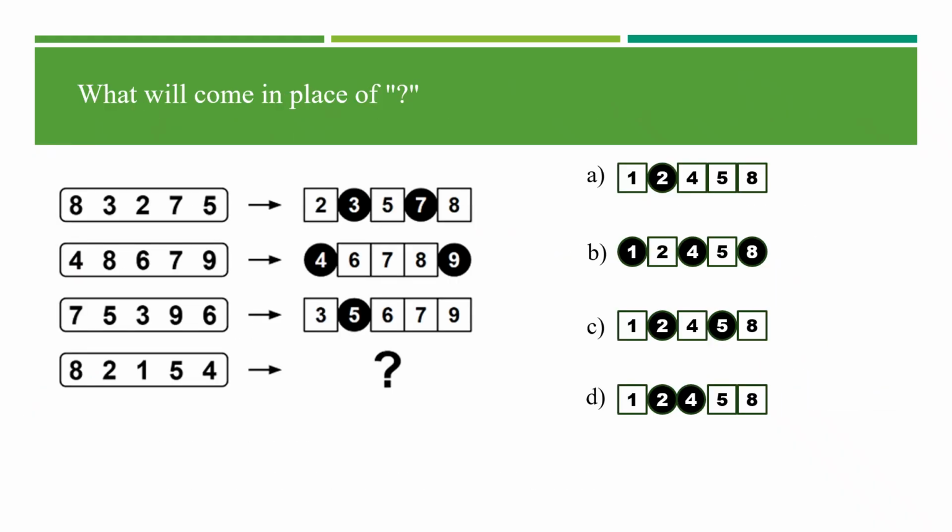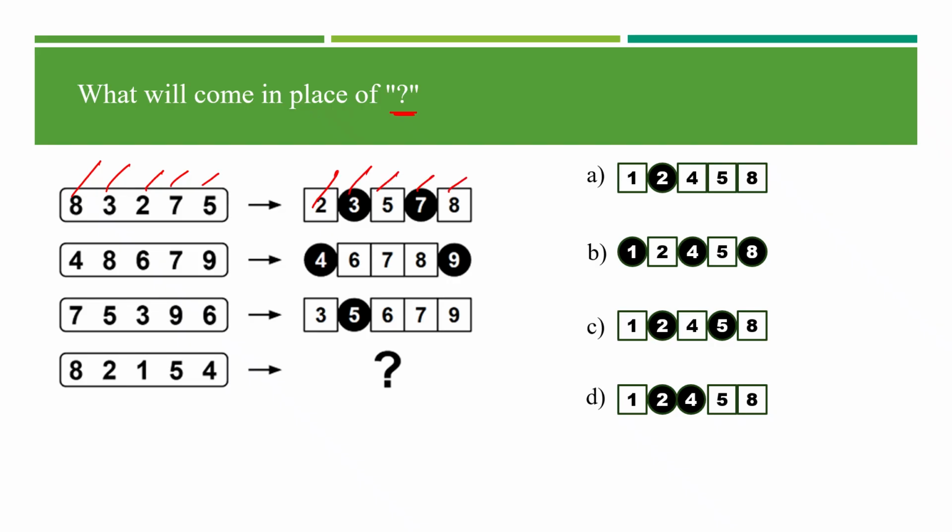Okay, the next question is, what will come in place of question mark? Here we have 5 digits, 83275, and here too we have 5 digits, 1 2 3 4 5.